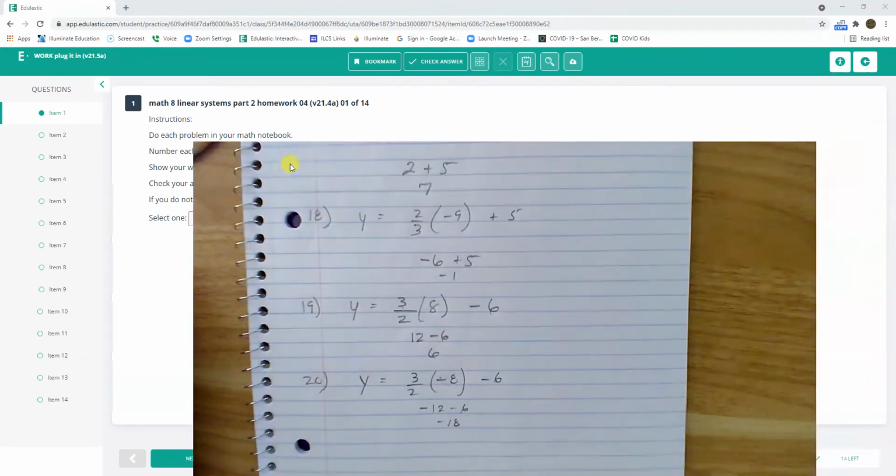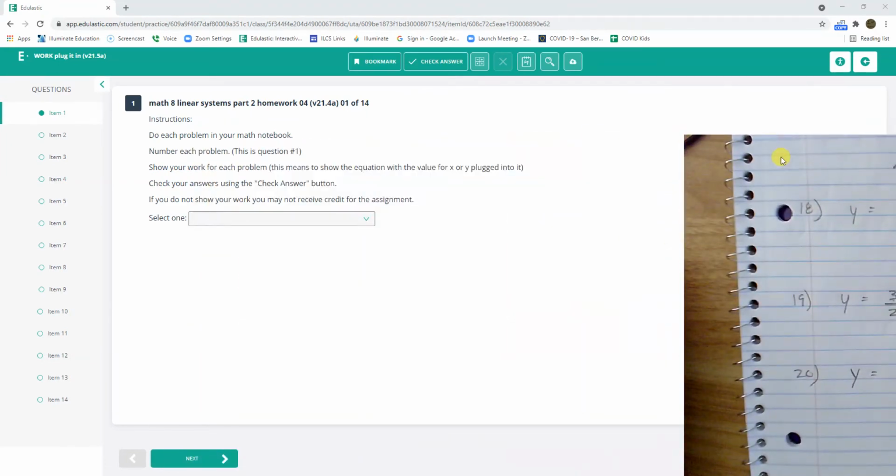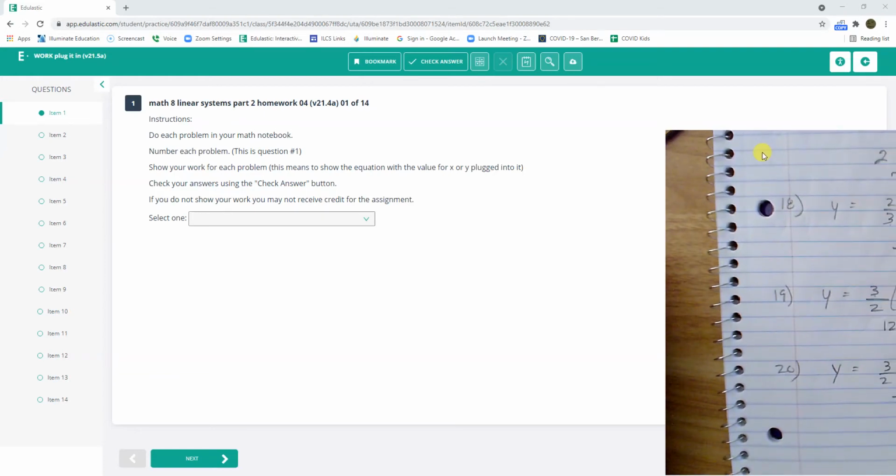Do each problem in your math notebook. I have my math notebook. Number each problem. This is question 1. Show your work. This means to show the equation with the value for x or y plugged into it. Got it. I understand the instructions.